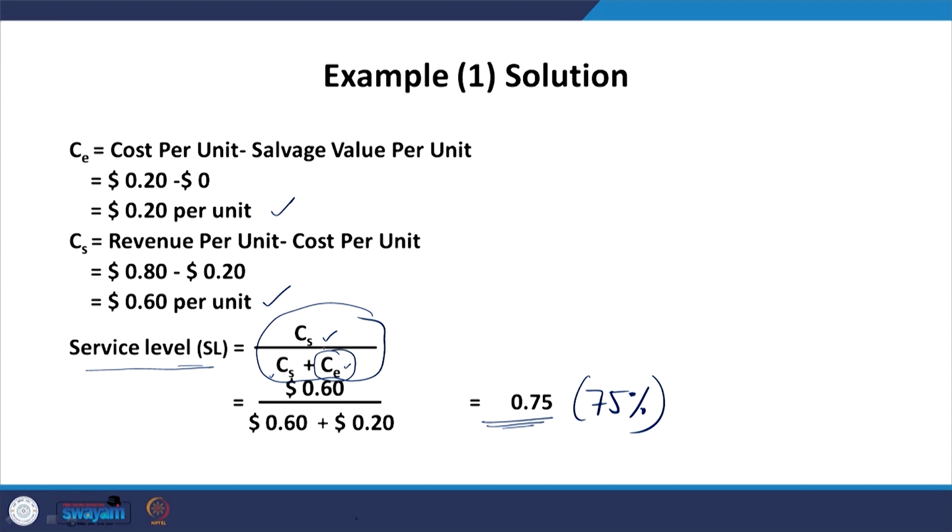So we can think of how to reduce the cost of excess, because you cannot increase CS; this is not in your hand. The price which you are charging is market determined, so you cannot charge extra. You can only reduce your cost of purchase, which may give you additional margin. But the more important thing which can help you is the cost of overstocking.